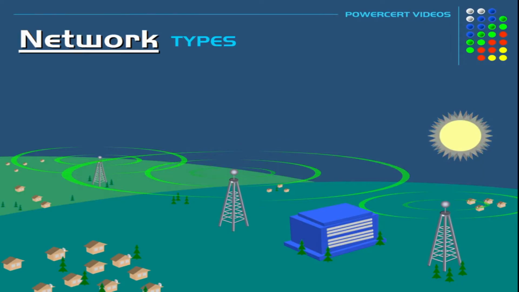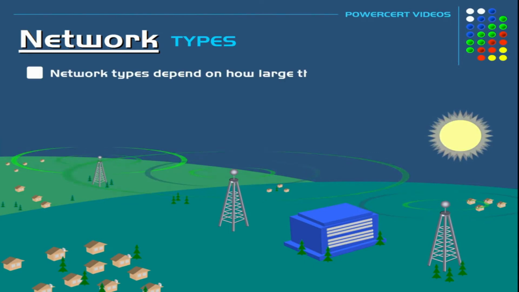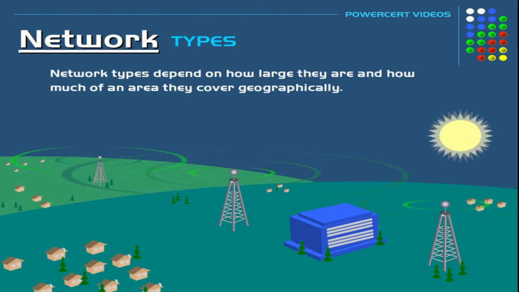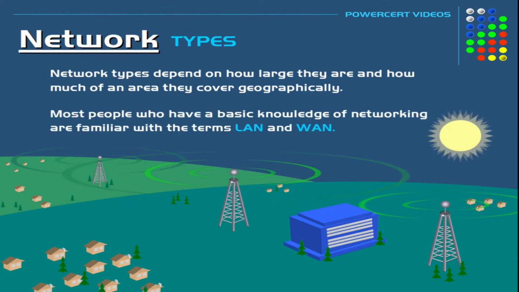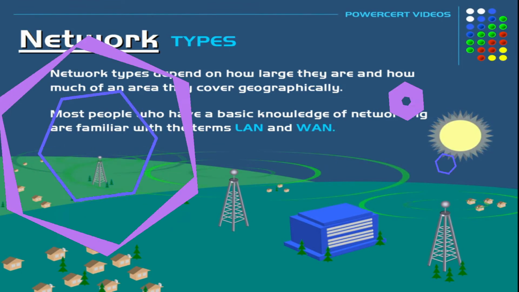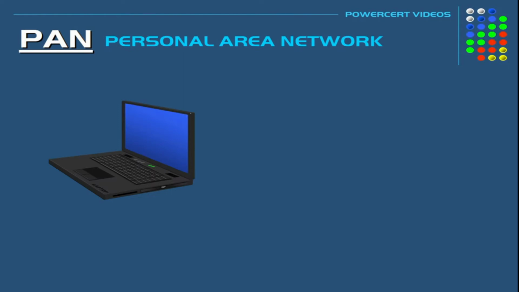Now we are going to talk about different types of networks, and these network types depend on how large they are and how much of an area they cover geographically. Most people who have a basic knowledge of networking are familiar with the terms LAN and WAN. So let's first start with the PAN.